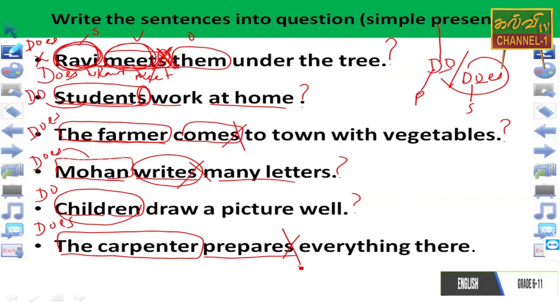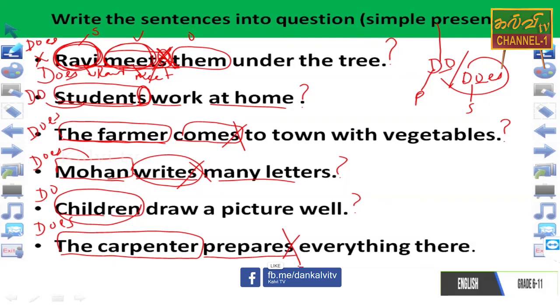When we write does, the verb should be considered. We have to omit the S, the S marker with the verb. You can see in the does sentences, what happened?